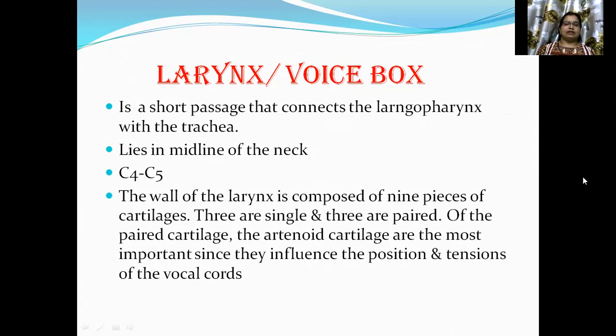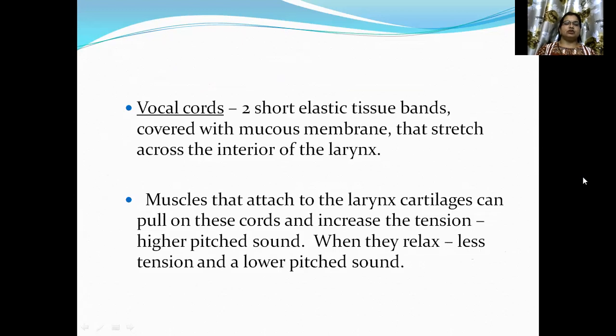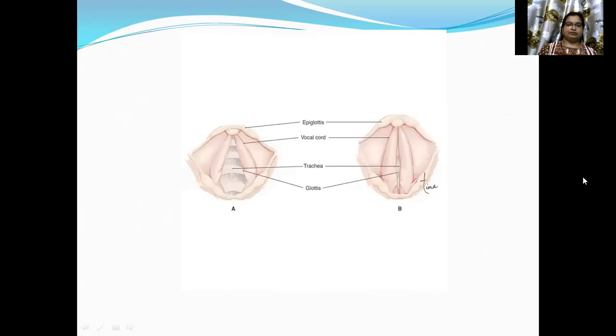Of the paired cartilages, the arytenoid cartilages are the most important since they influence the position and tension of the vocal cords. The vocal cords are two short elastic tissue bands covered with mucous membrane that stretch across the interior of the larynx. Muscles that attach to the laryngeal cartilages can pull on these cords and increase the tension, producing a higher pitched sound. When they relax, there is less tension and a lower pitched sound. Here is a diagram showing the epiglottis, vocal cord, trachea, and glottis.